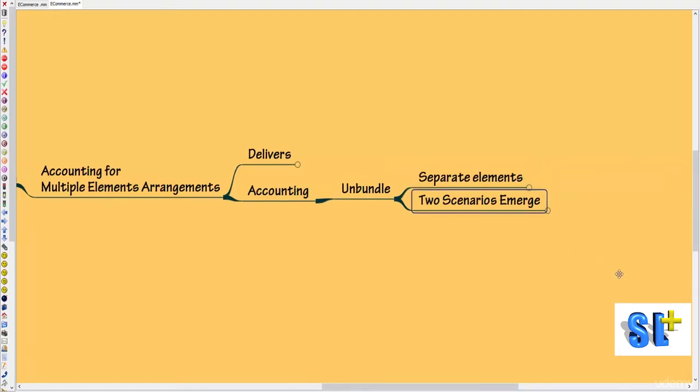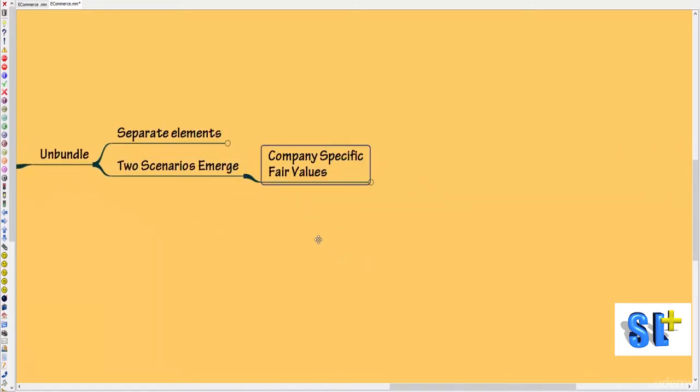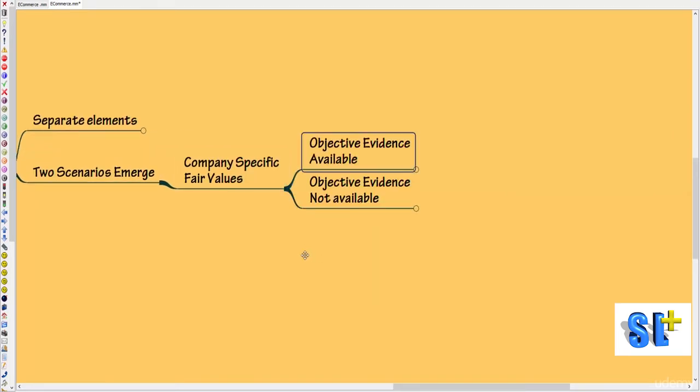Now when you do the unbundling, two scenarios emerge. You are going to unbundle the elements which are consolidated, so you should know the fair value of each and every element. That is, you have to arrive at the company-specific fair values. So the two situations can be: situation one, where objective evidence is available for company-specific fair value; scenario two, where objective evidence is not available for company-specific fair value. What should you do when evidence is available?